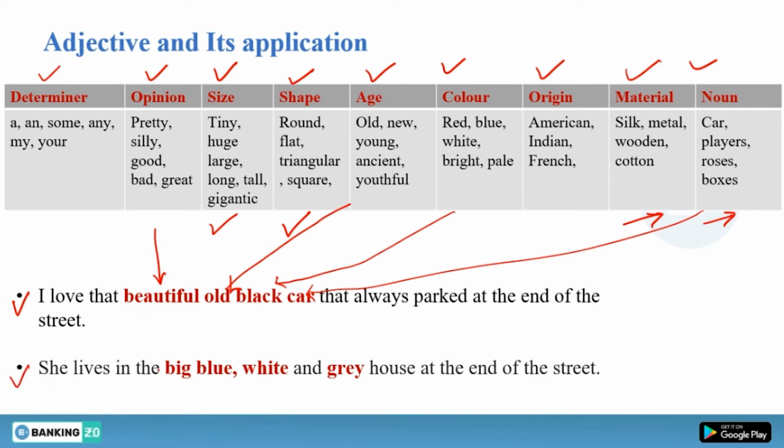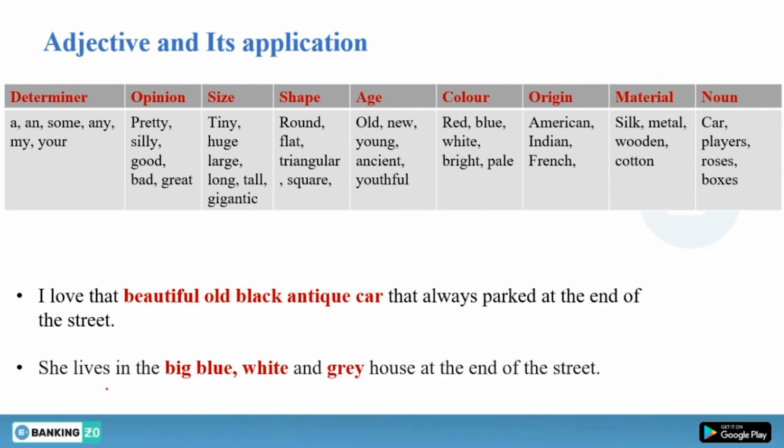Next sentence: she lives in the big blue, white, and gray house at the end of the street. Now here in this sentence, you can see we have three colors: blue, white, and gray, right? And before that, we have another adjective, which is big, which comes under the category of what? Size, right? So this comes under the category of size.